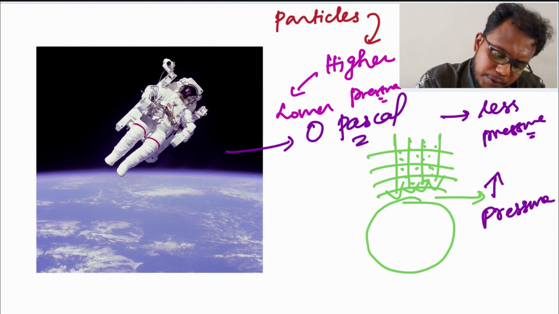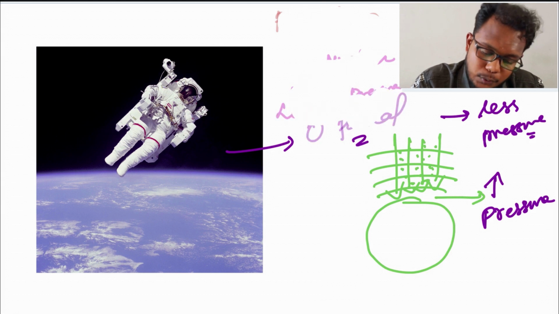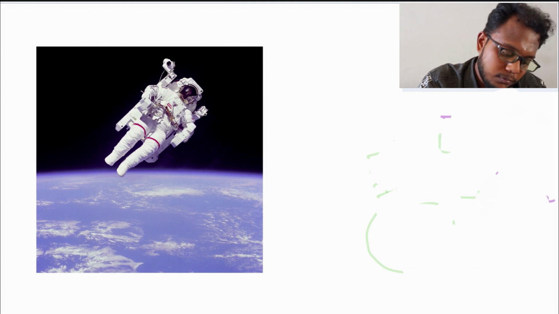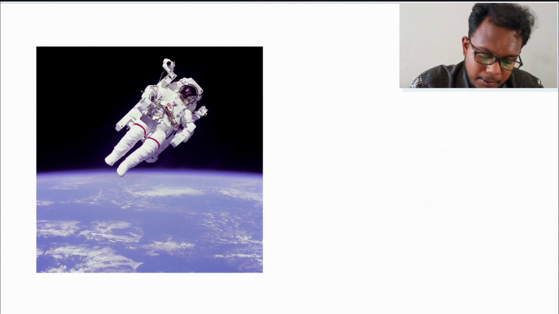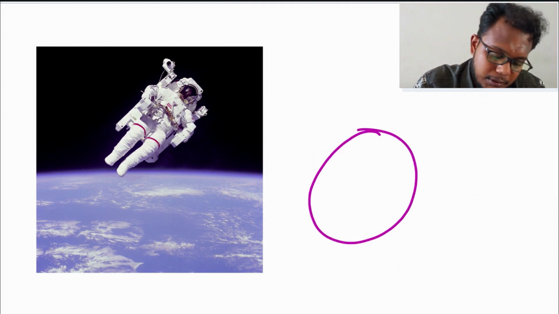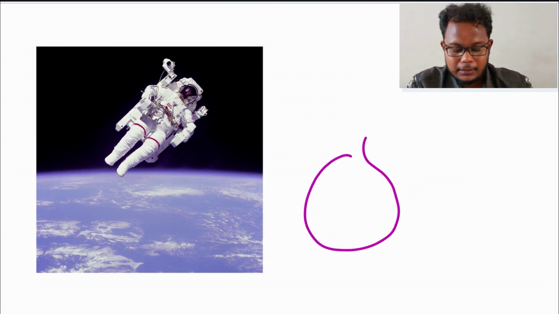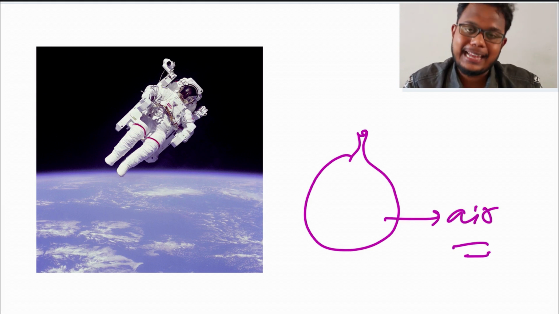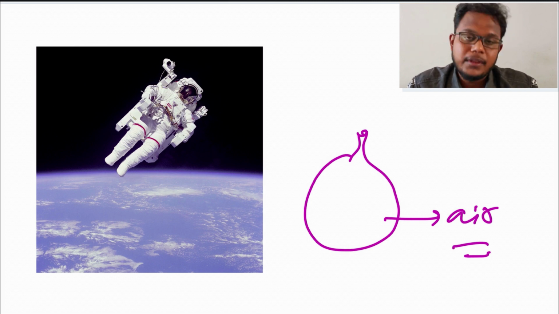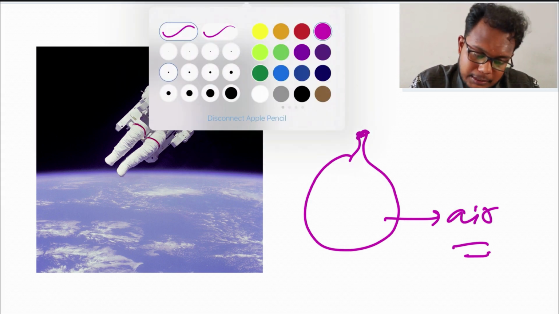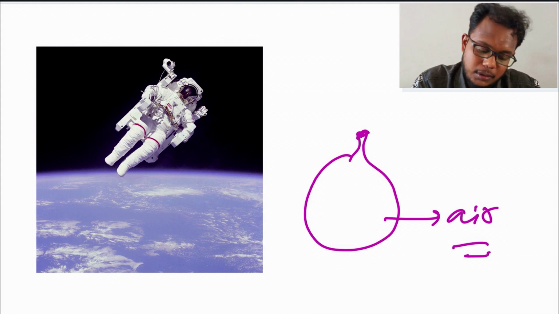Okay. So before talking about this astronaut, I have to give you an example. For example, you have a balloon. Yes, you have a balloon. Here there is the opening in the balloon. The balloon is filled with air, so that no air can enter, because it is tied in a tight manner. If you allow this hole to open, what will happen? You can see that the air molecules present inside this balloon will get out.